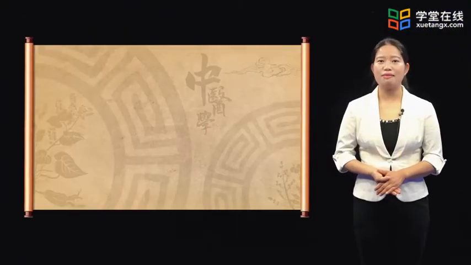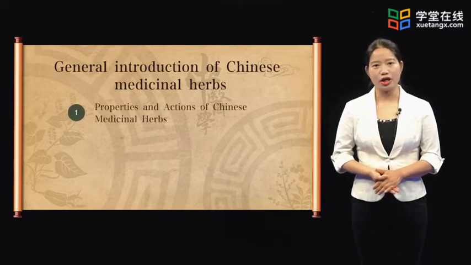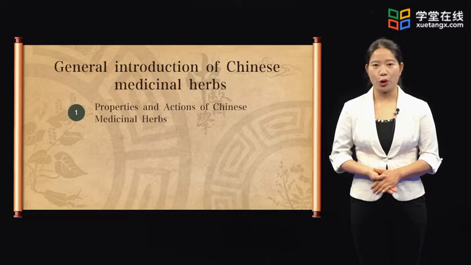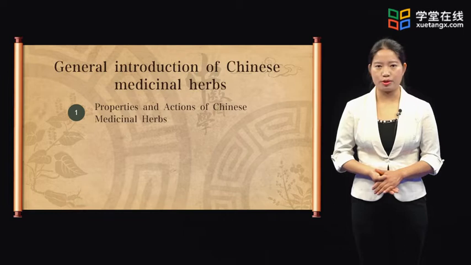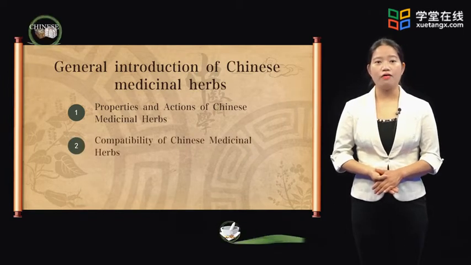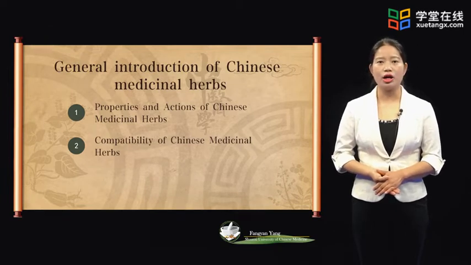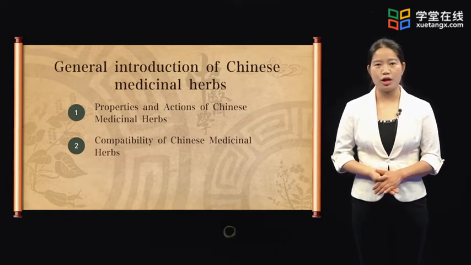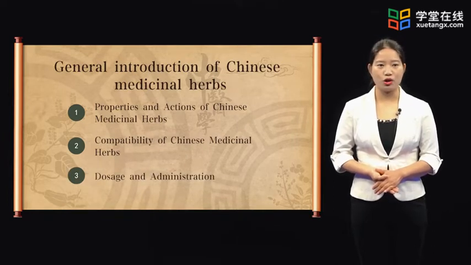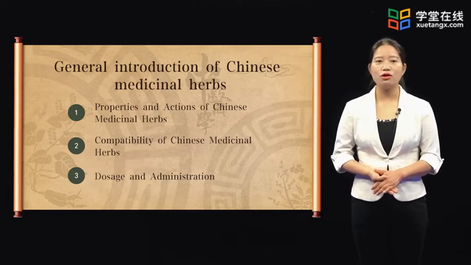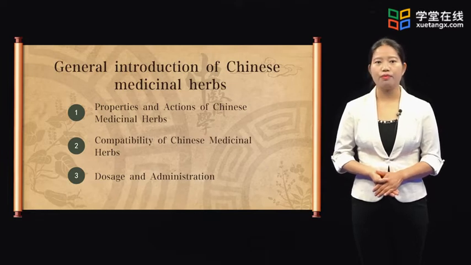To learn Chinese medicinal herbs, you have to know the properties and actions of Chinese medicinal herbs, processing of Chinese medicinal herbs, compatibility of Chinese medicinal herbs, contraindication of Chinese medicinal herbs, and dosage and administration of Chinese medicinal herbs. That is also the general introduction of Chinese medicinal herbs.